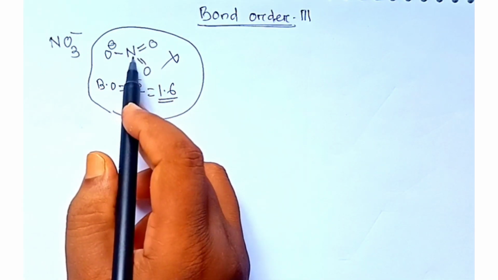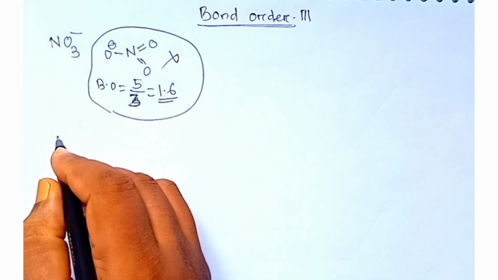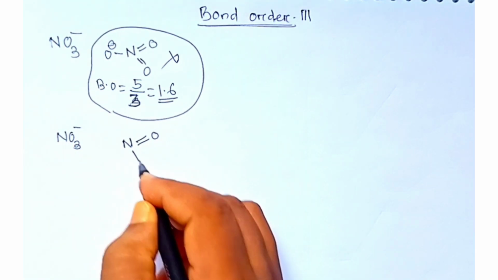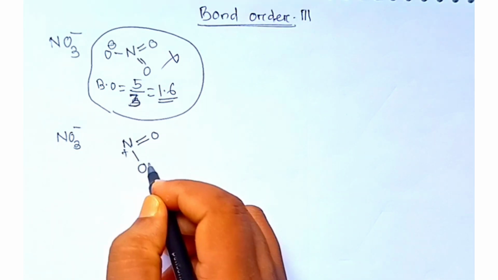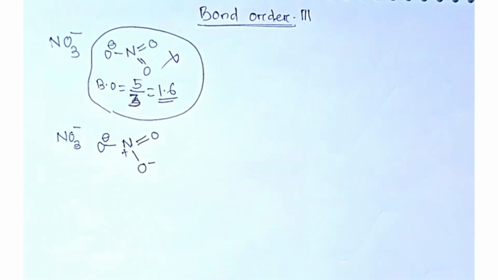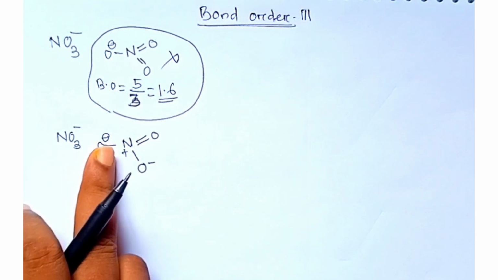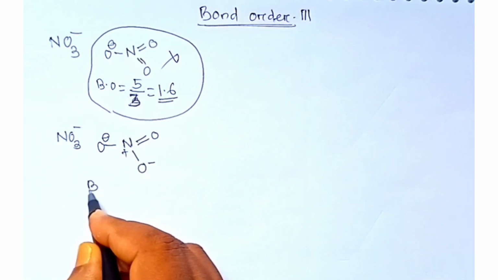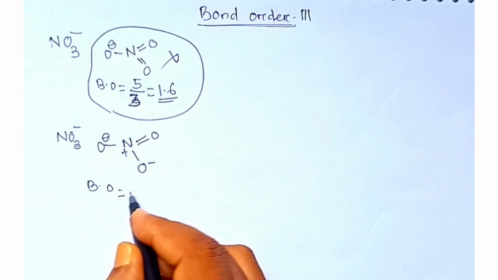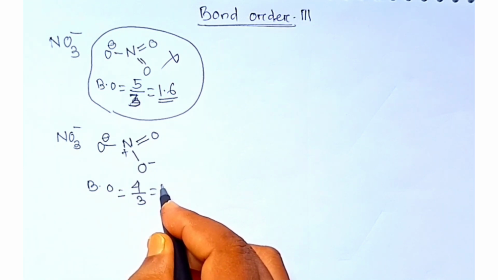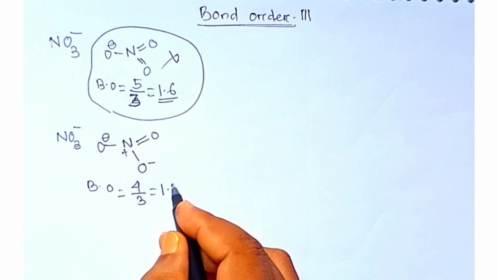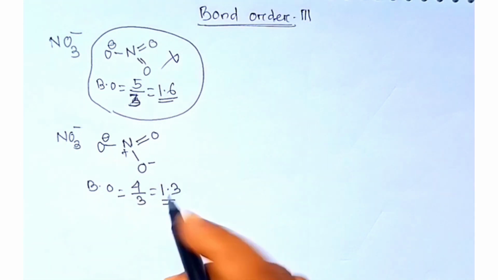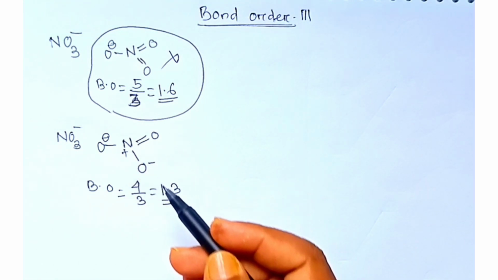This is not the real structure of NO3 minus. The real structure of NO3 minus will be... Are you getting my point? This plus and minus cancel, leaving a minus 1 charge. This is the real structure of NO3 minus. Now the bond order will be 1, 2, 3, 4, so 4 divided by 3. So it will be close to 1.3, not 1.6.